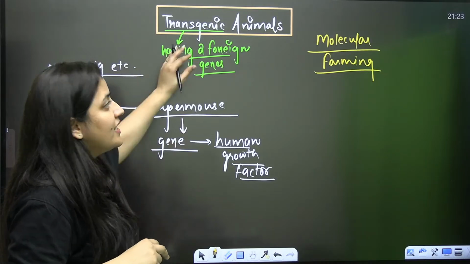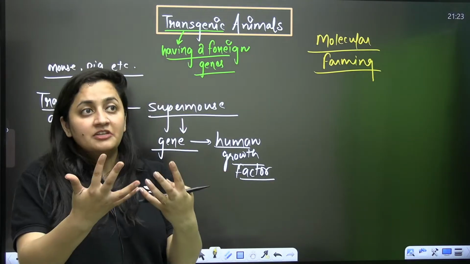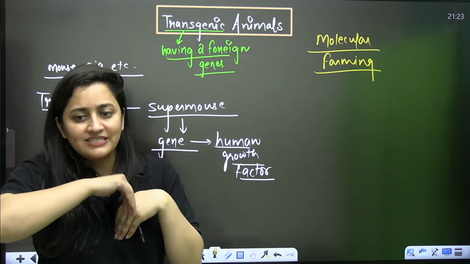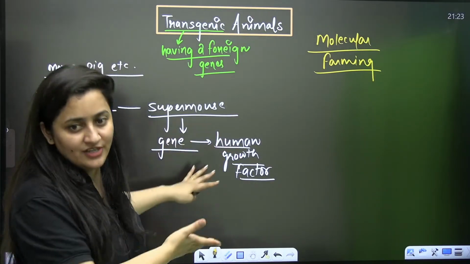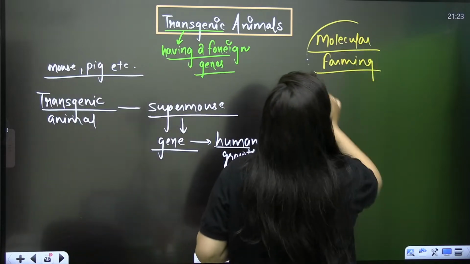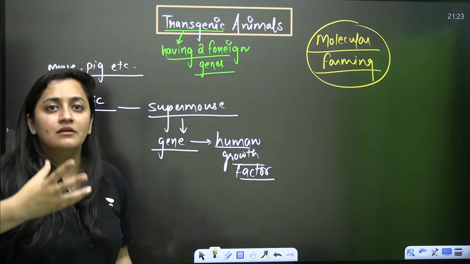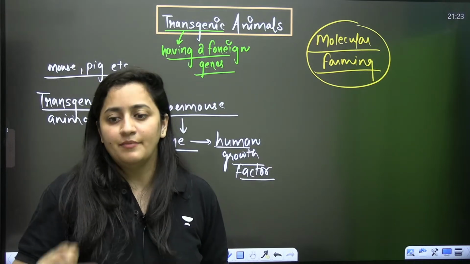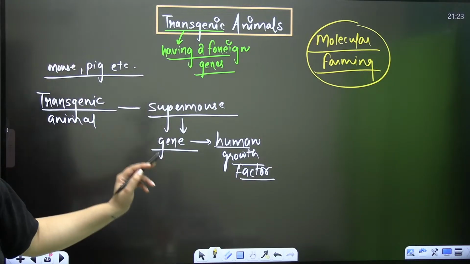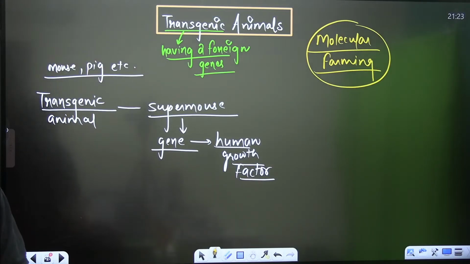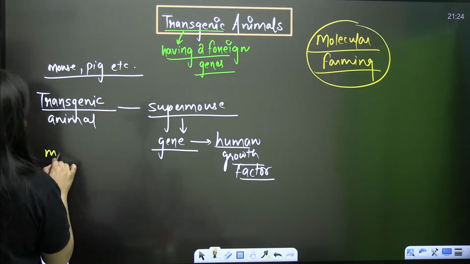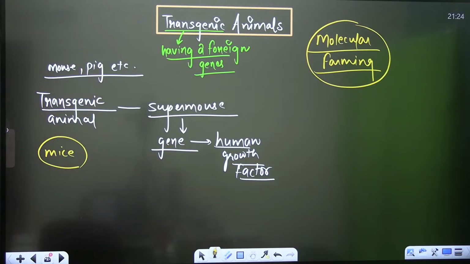So in that way we can make these transgenic animals like factories by which we can get the products that we want. Obviously it is unethical, but I'm just telling you how scientists use it. It is called molecular farming, when these plants, these animals, are used to synthesize certain chemicals. Are you getting it? So transgenic animals are those having foreign genes. The first transgenic animal was the super mouse, and 95% of all existing transgenic animals are mice.